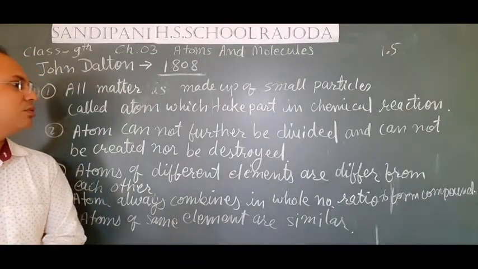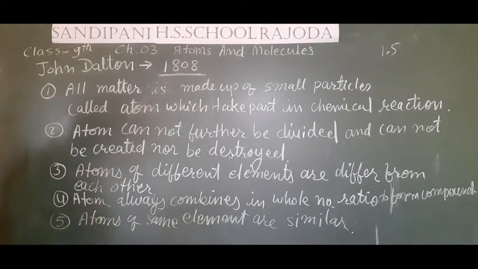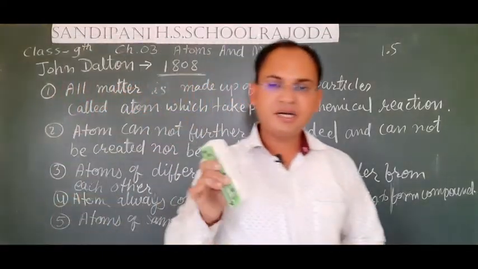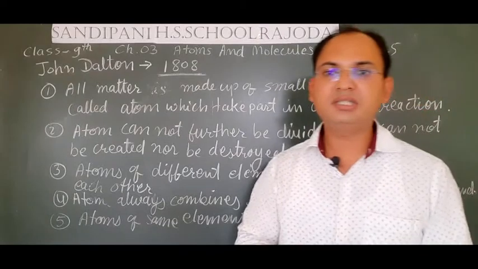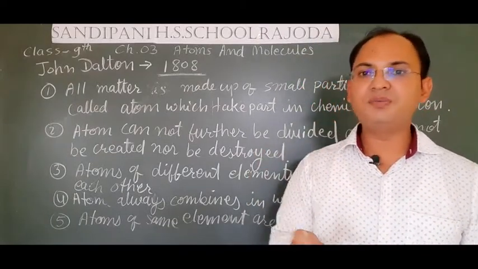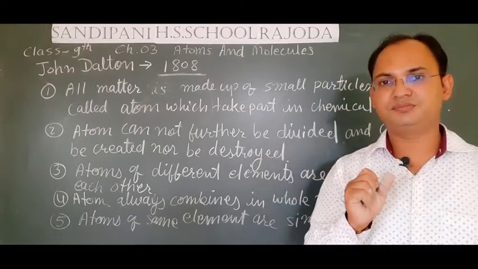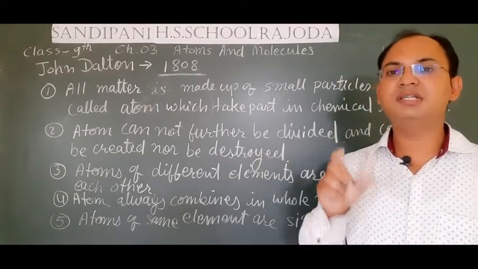One more, he gave a total of 6 postulates, and the sixth point of Dalton's atomic theory was that whenever atoms combine together and form molecules, then the number of atoms in a molecule and the type of atom remain constant in every molecule.